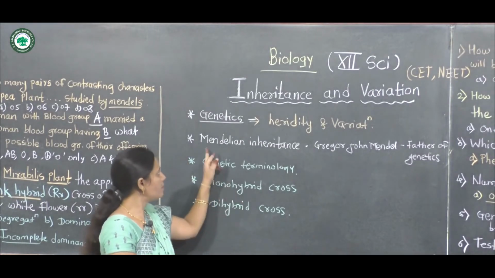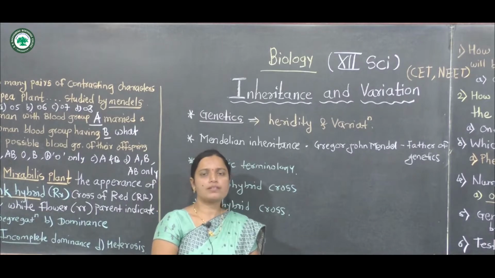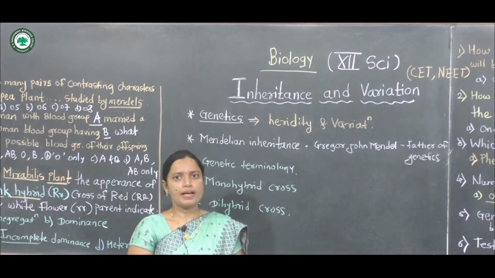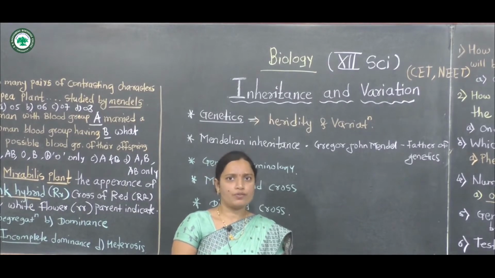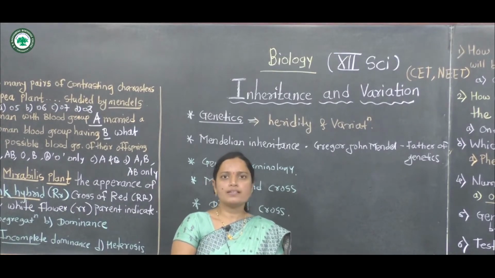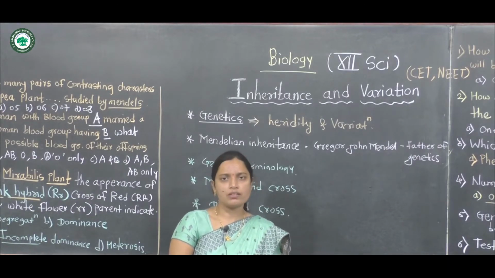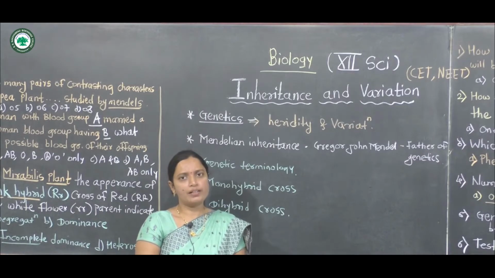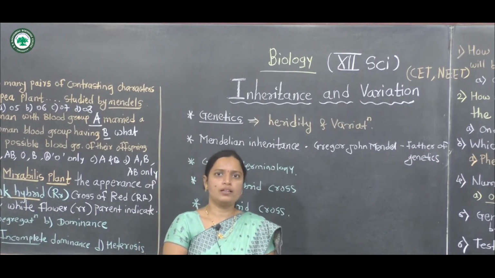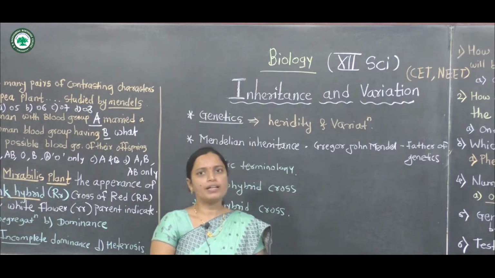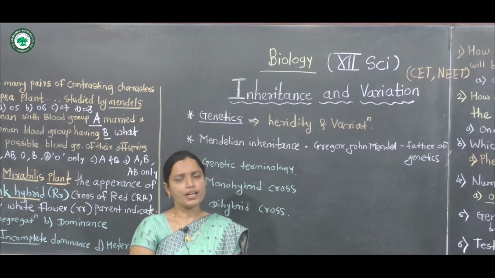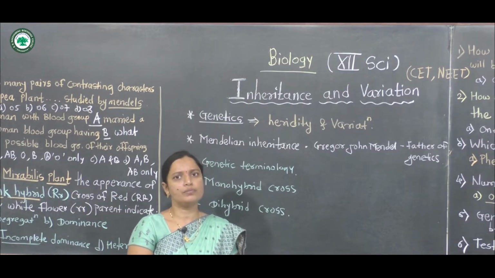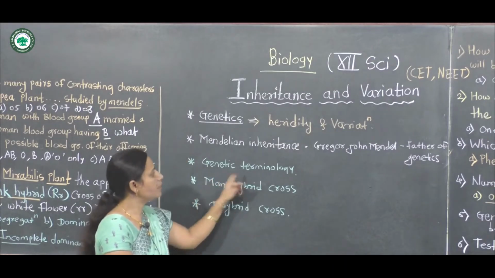Now we will discuss Mendelian inheritance. The scientist Gregor John Mendel studied garden pea plants, Pisum sativum, and studied several pairs of contrasting characters. Mendel studied 7 pairs of contrasting characters in garden pea plants, showing dominant and recessive traits. The dominant character is expressed, but the recessive character is suppressed. Next point, the genetic terminology.